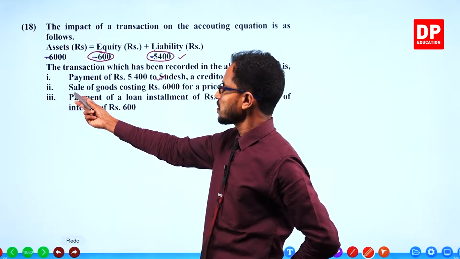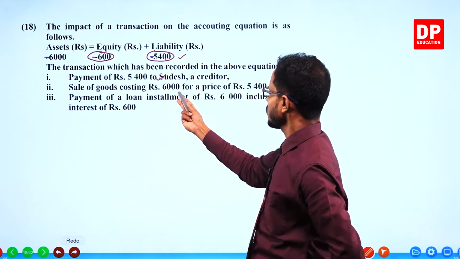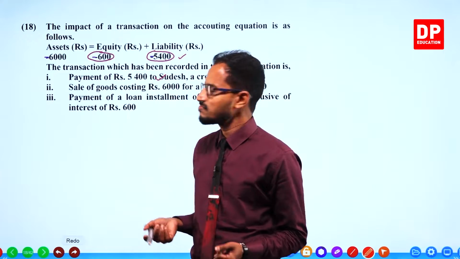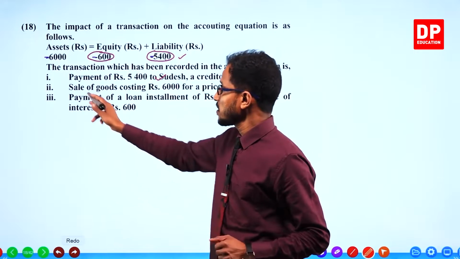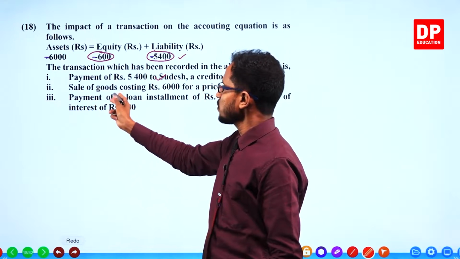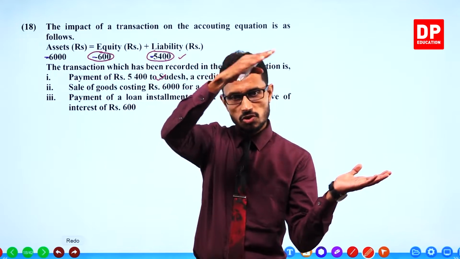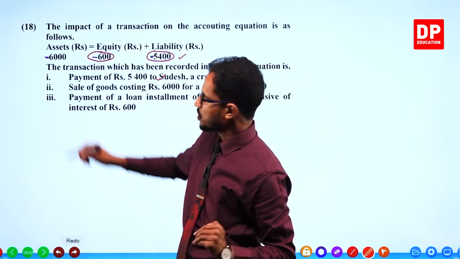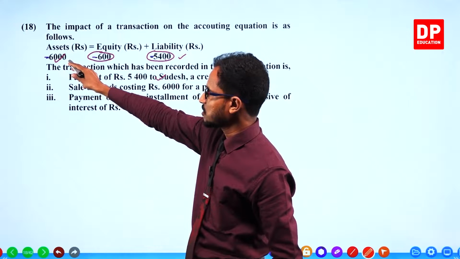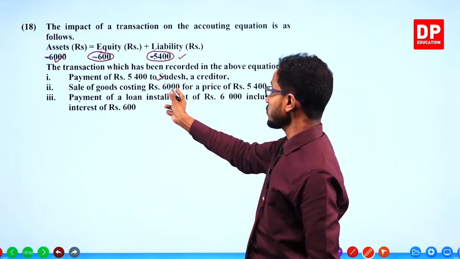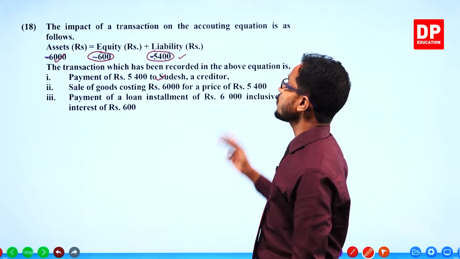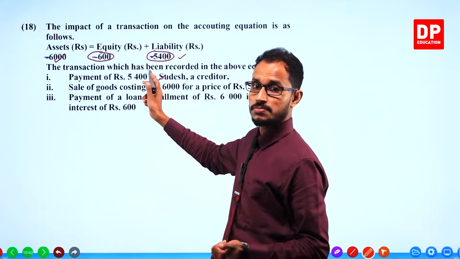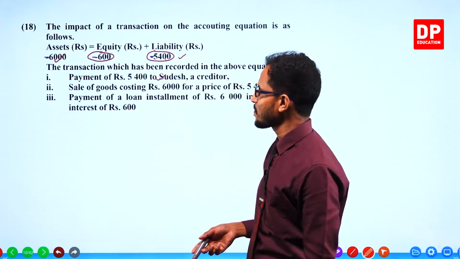Second answer, sale of goods costing 6,000, selling goods costing 6,000 for a price of 5,400. That also I don't think is the answer, but just analyze it. Selling goods means goods go out of the business. Goods stock decreases, which means an asset decrease. So this part is okay, 6,000 asset decrease. But how come liabilities decrease? Liabilities don't decrease.